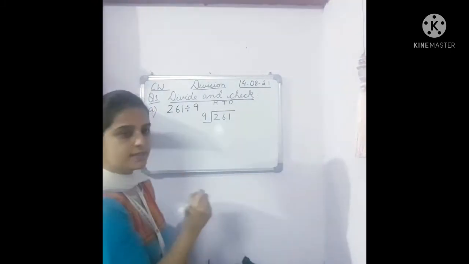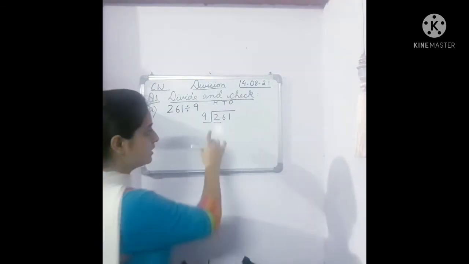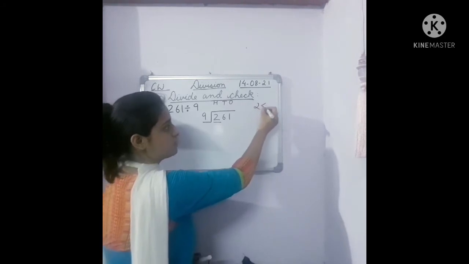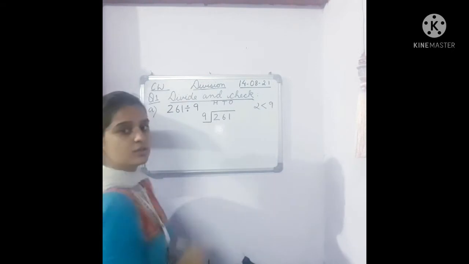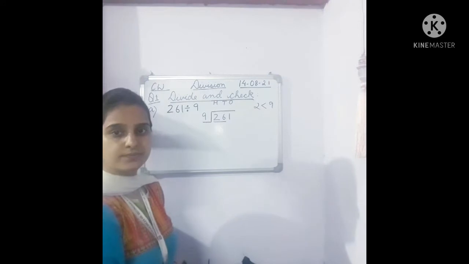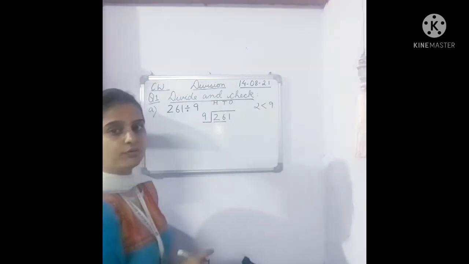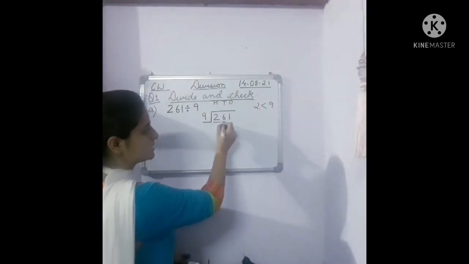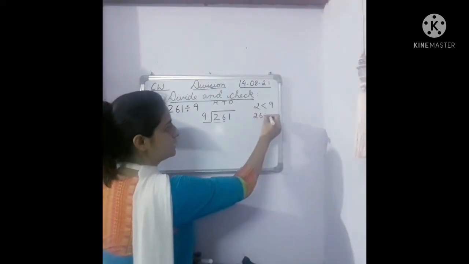Now let's divide. We always see the first number, that is 2. Children, 2 is smaller than 9. So what we have to do? We have to take two numbers. Okay. When the first digit is smaller, children, we go for two numbers, two digits. So we have taken 26. Now we will divide this 26 by 9.